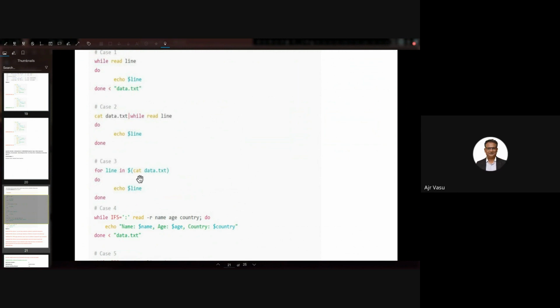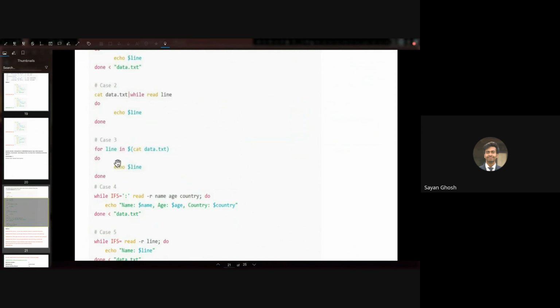This will read word by word. Word by word, right? Or line by line? Because we don't have IFS. By default, IFS will be white space, so it will split by word. Only if you have IFS set to something like $'\n', then this will read line by line. So the third one is not correct.